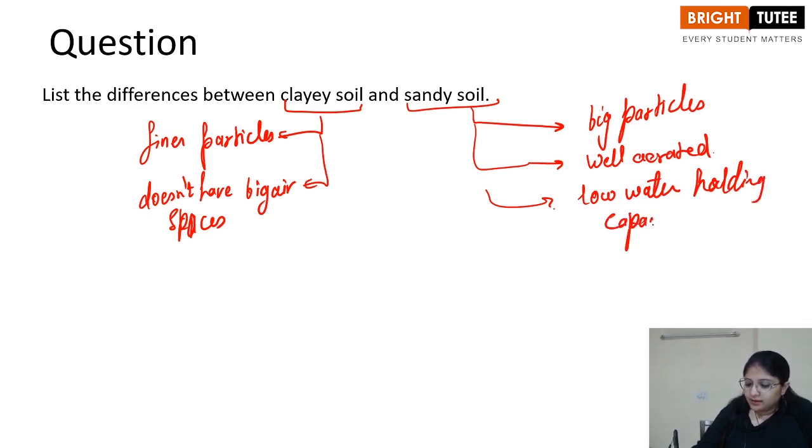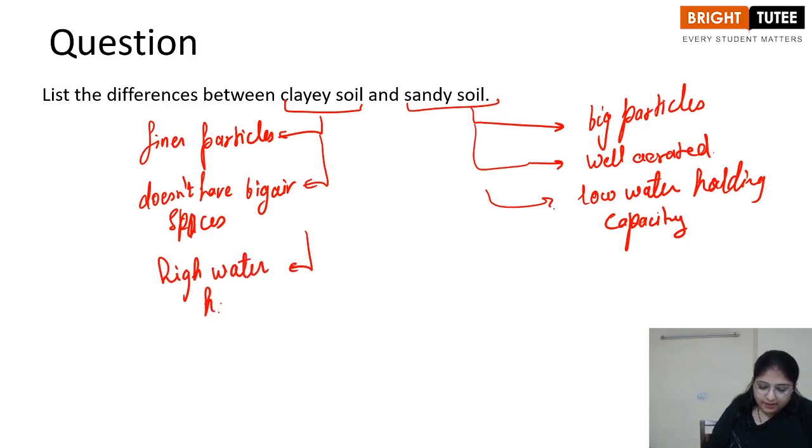On the other hand, the clay soil has high water holding capacity. So these are some of the basic differences between the clay and the sandy soil.